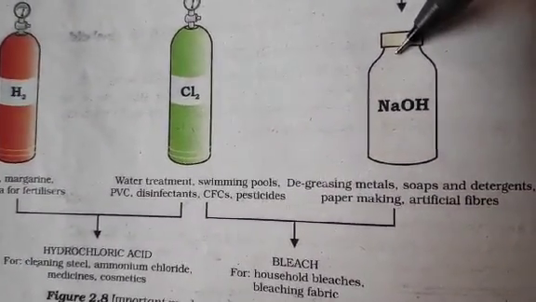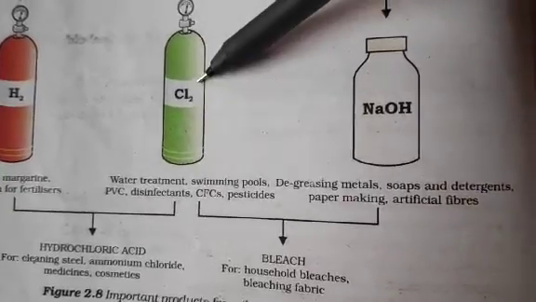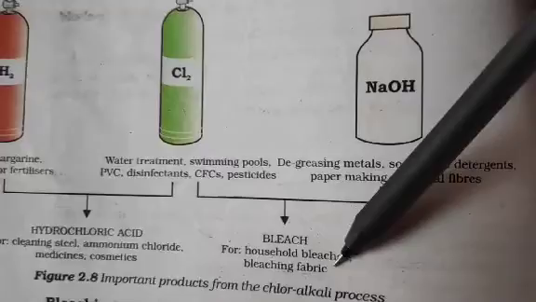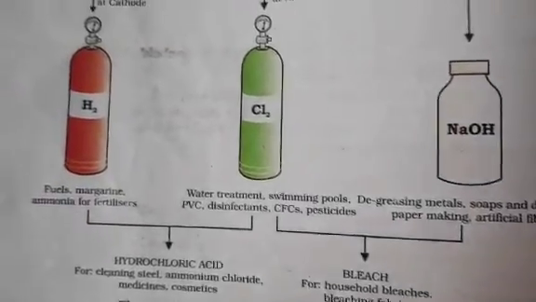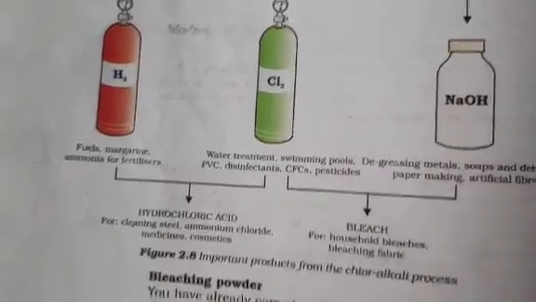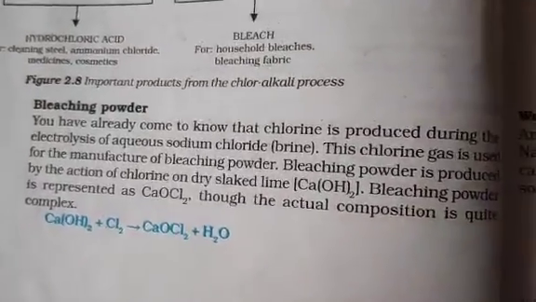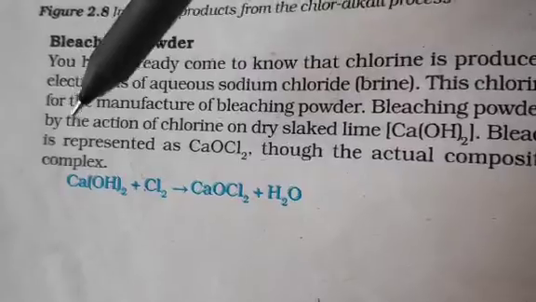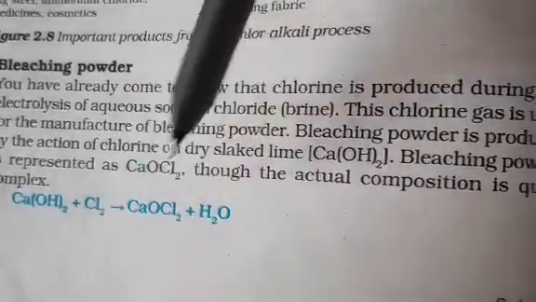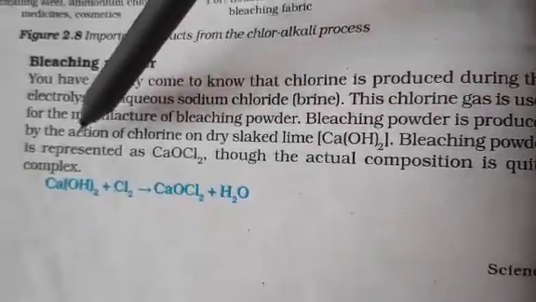Use of sodium hydroxide, or give the use of the combination of sodium hydroxide and chlorine, or the reaction of sodium hydroxide and chlorine. That means you have to give this use. Understood or not? So like that you should be preparing this particular section, or a short note is asked. Next is bleaching powder, another salt. This is prepared by the reaction of calcium hydroxide and chlorine together. Okay, this is the preparation part of it.